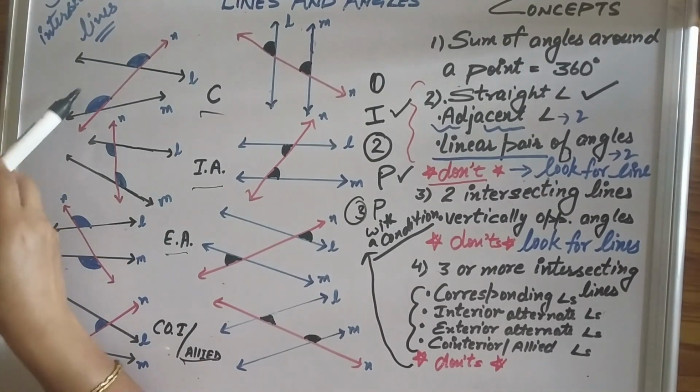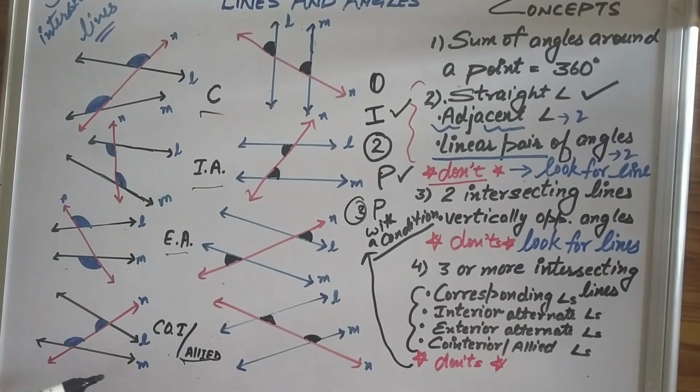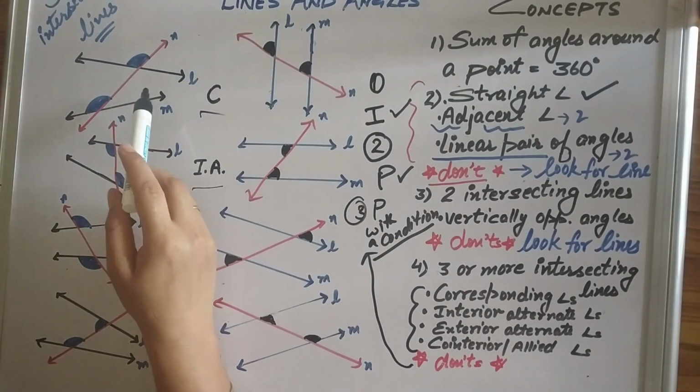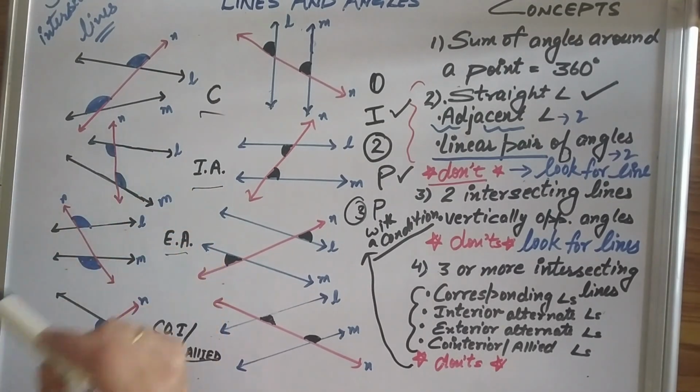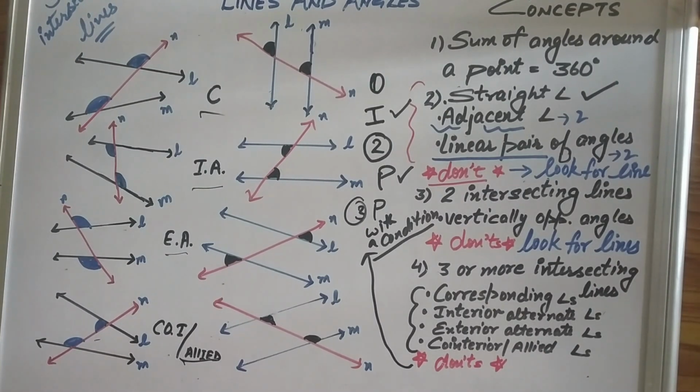Just like here are corresponding, interior alternate, exterior alternate, co-interior angles. I've labeled them like that. But they will not be equal. These co-interior angles will not be supplementary, means they will not add up to 180 degrees. So whenever you have been given a question, before applying the property, you must check for the given conditions. And all the previous properties are also to be checked, like whether the lines are straight or not.